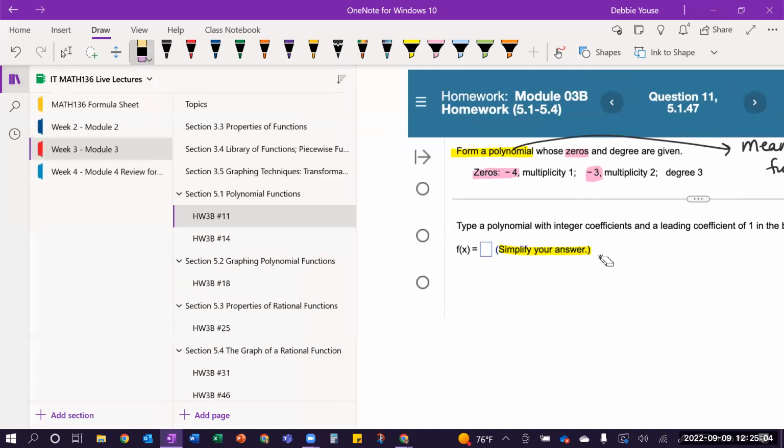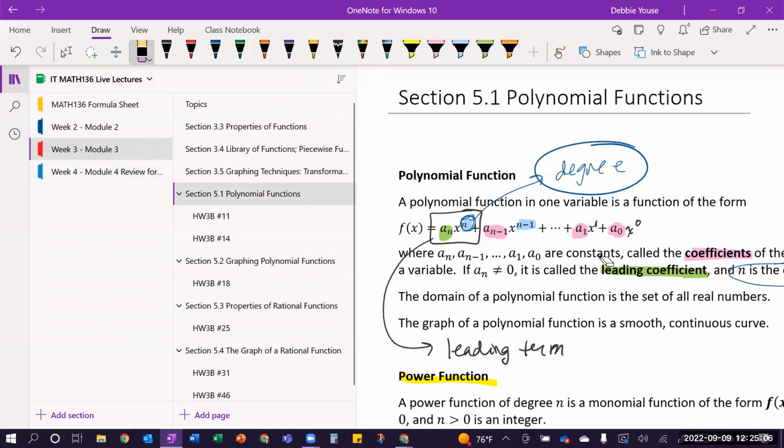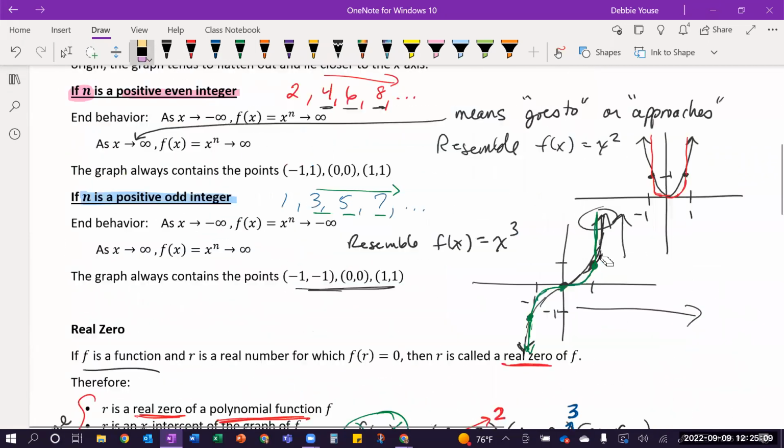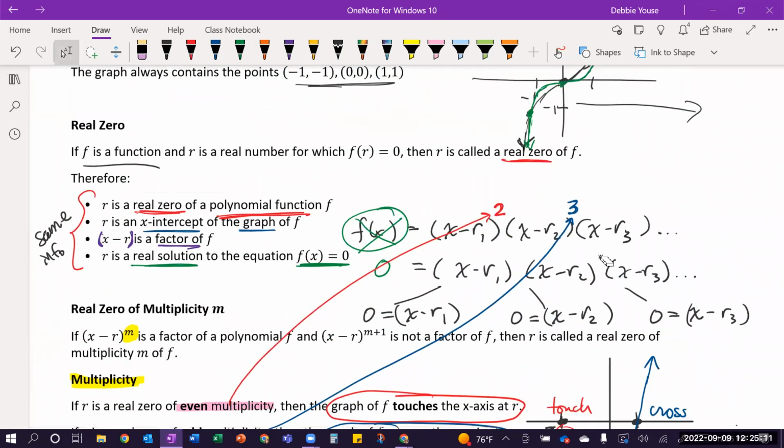So the zeros, which are the same thing as, let me go back to the slide I had with the 4 bullet points. Here we are. The zeros are the same thing as your x-intercepts. They are the same thing as your real solutions. And they are also what you can use to form your factors. And I'm going to focus on factors, okay?